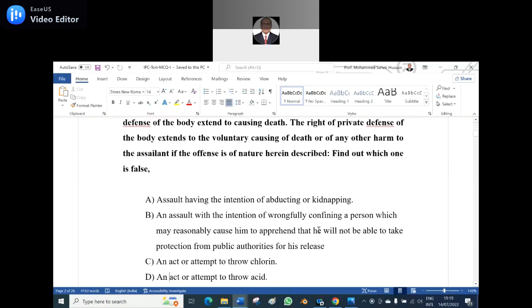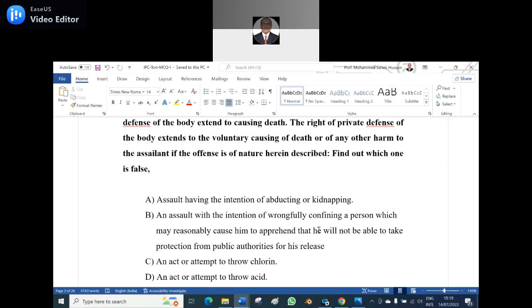A, assault with the intention of abducting or kidnapping. B, an assault with the intention of wrongfully confining a person, which may reasonably cause him to apprehend that he will not be able to have recourse to public authorities for his release. C, an act or attempt to throw chlorine. D, an act or attempt to throw acid.